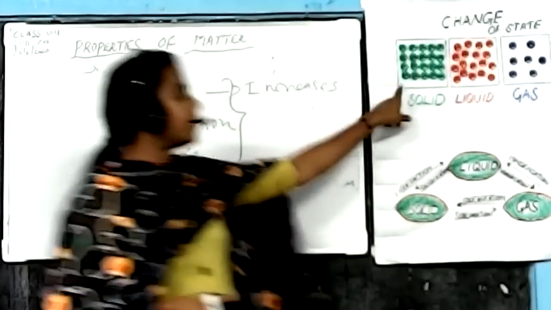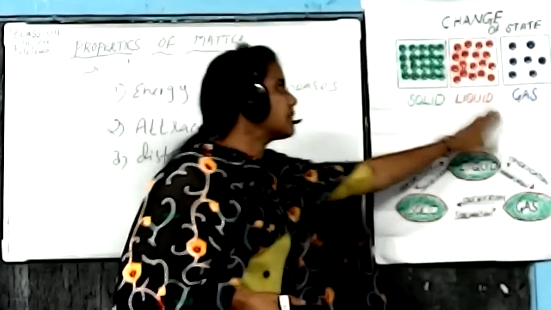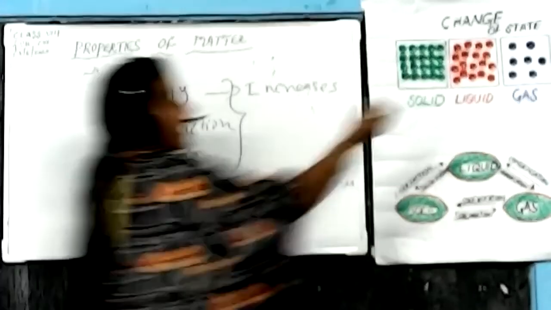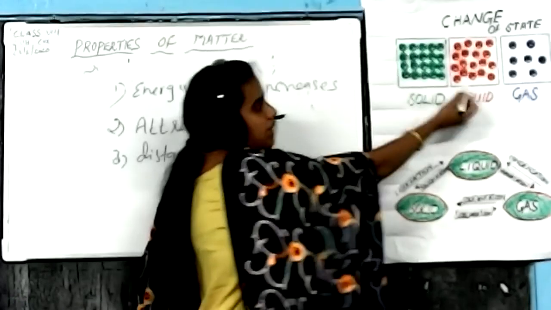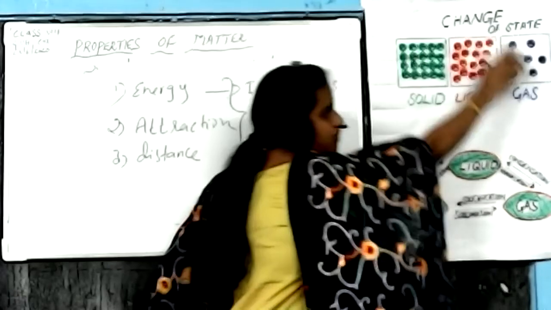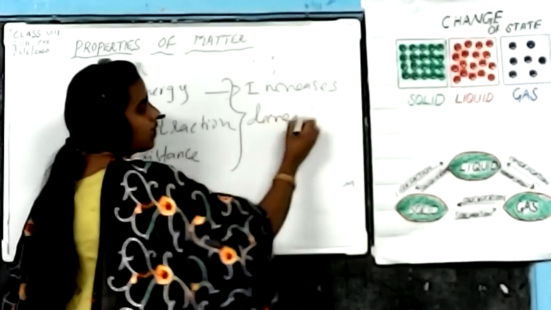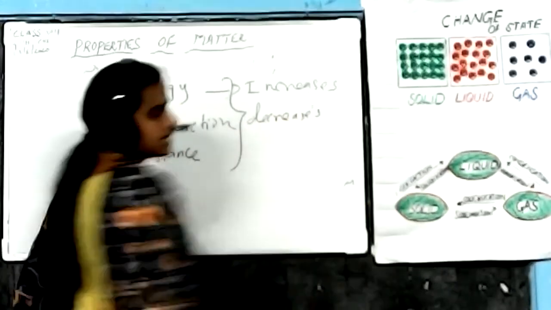What happens to the attraction here? Comparing solid, liquid and gases, the attraction will decrease. Here the molecules are tightly packed in solids, loosely packed in liquids, and extremely loosely packed in gases. So attraction decreases. One molecule attracting another molecule decreases.